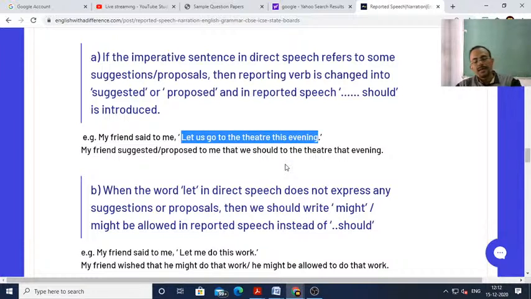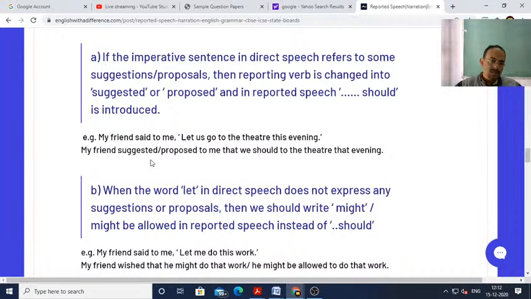One of my friends proposed to me, "Let us go to the cinema." So this is a suggestion or proposal. For a suggestion or proposal, we have to change the reporting verb. So what is the reporting verb? Here you can see, my friend said to me. Said is the reporting verb. So this reporting verb is converted into suggested or proposed. And suggested and proposed are always followed by to. Understood?